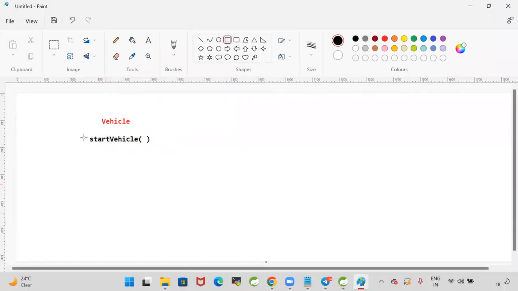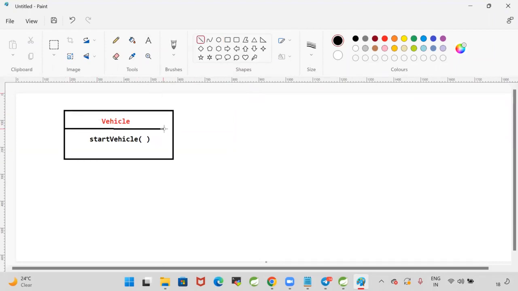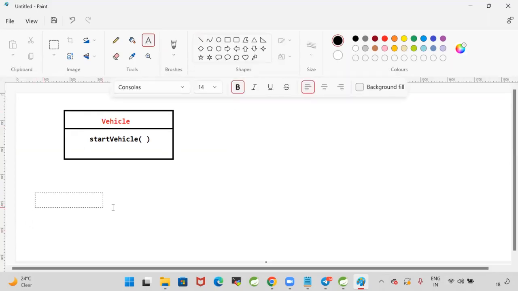For this interface, there is an implementation class, Car, and similarly Bus and Bike. So there are three implementation classes available for the Vehicle interface.